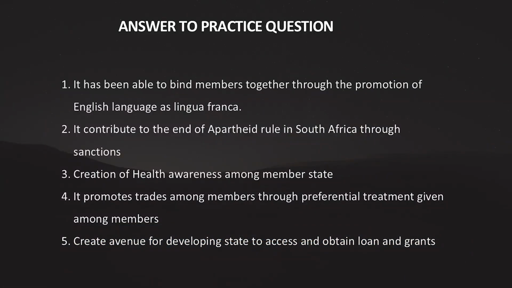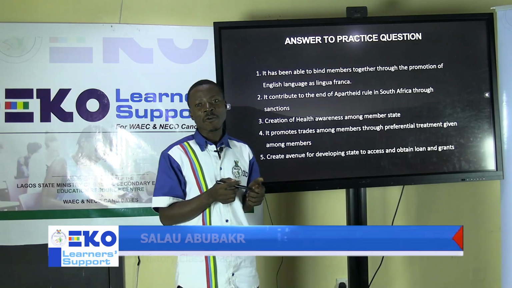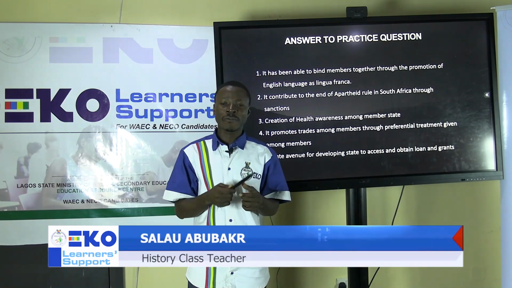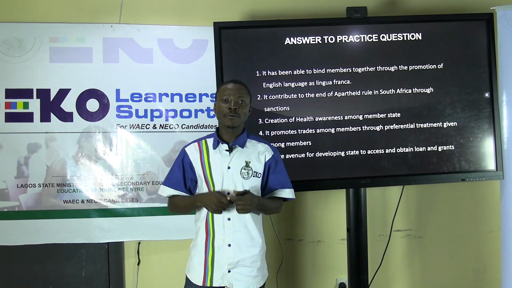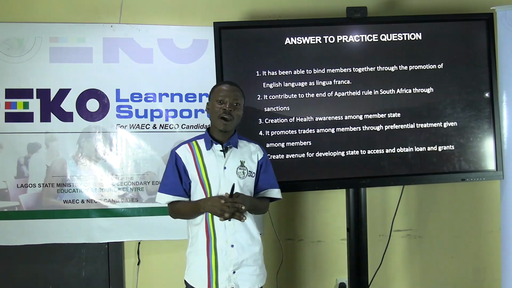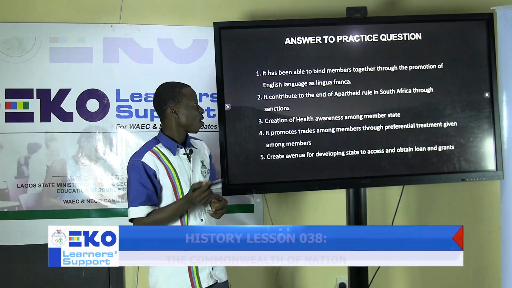It has been able to bind members together through the promotion of the English language as a lingua franca, because English has been the official language of the organization, and this has led to the promotion of the learning of English even in the francophone countries of member states. For example, Togo, which is a member of the Commonwealth of Nations. The promotion of the learning of English and the binding together of members through the use of this language has been a major achievement of the Commonwealth of Nations.